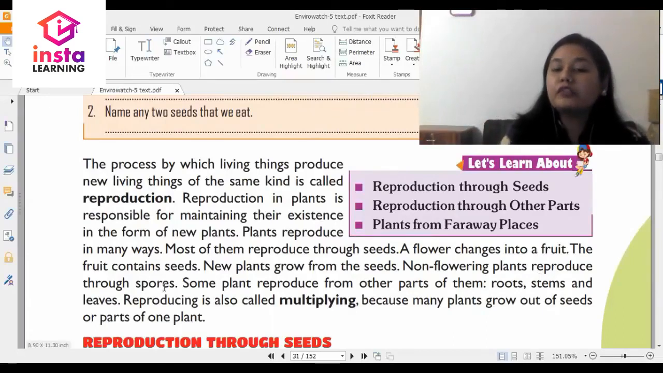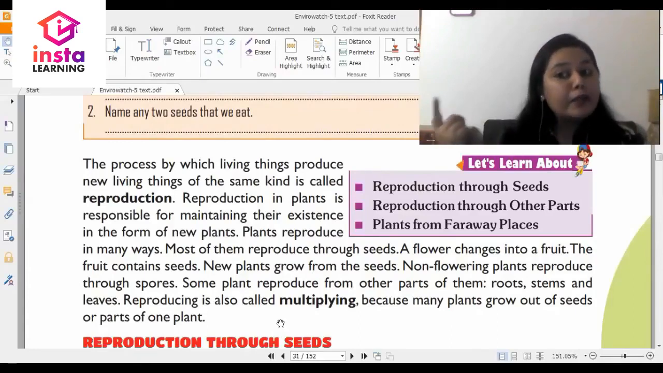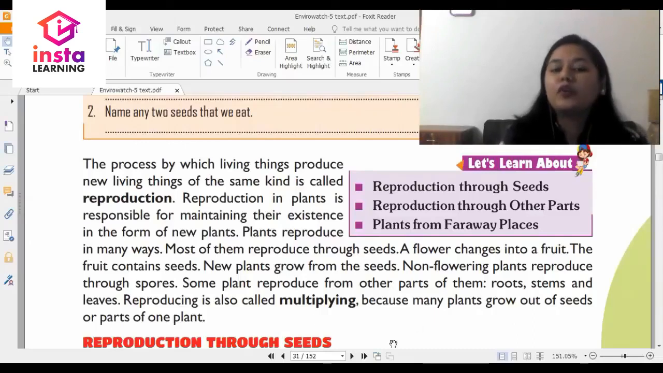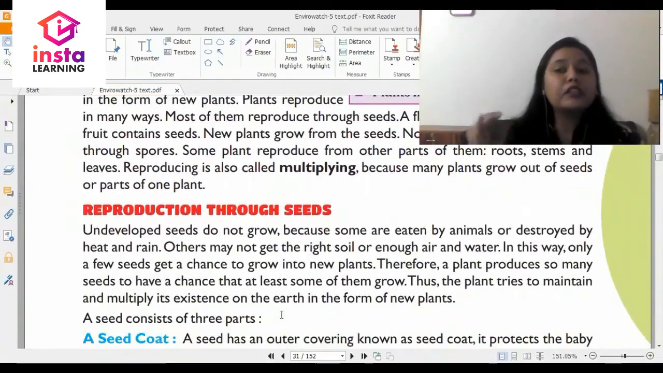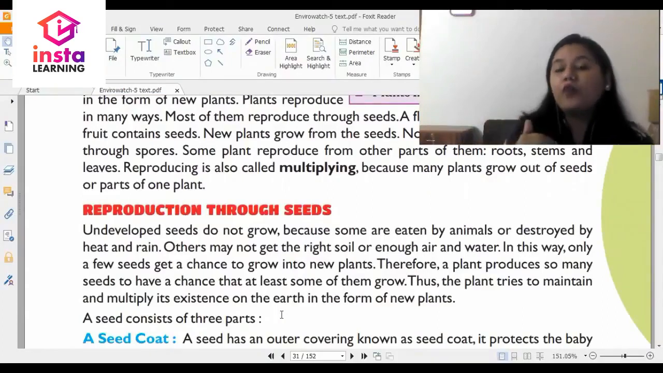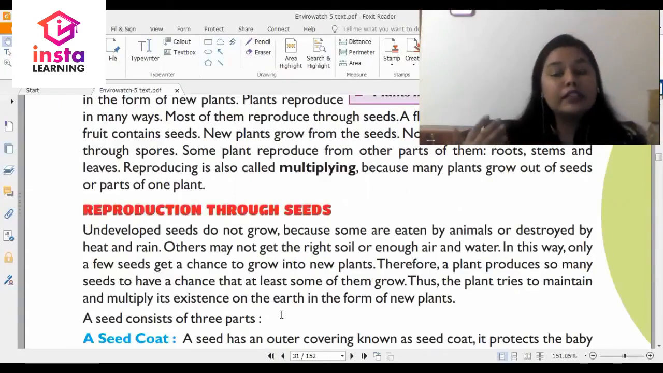Non-flowering plants reproduce through spores. Some plants reproduce from other parts of them like roots, stems and leaves. Reproducing is also called multiplying because many plants grow out of seeds or parts of one plant. So this tells you about what exactly reproduction is and how it takes place. Now, we talk about the different methods or ways through which reproduction takes place in plants. The first and most common method is through seeds.